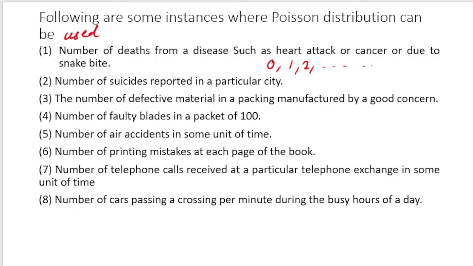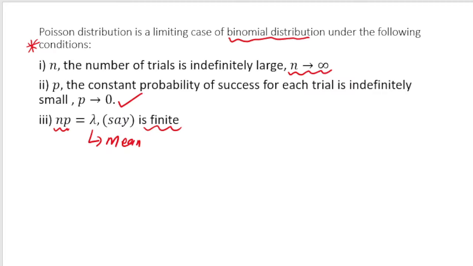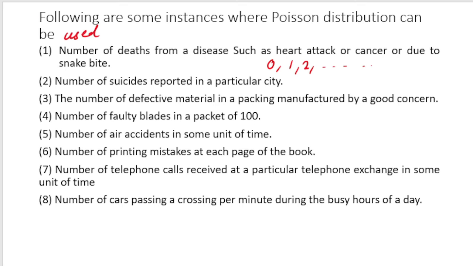And it is also possible that a lot of people, an indefinitely large number of people, may die because of heart attack. This is the point I was trying to make here: the number of trials may be indefinitely large, and an indefinitely large number of people may die because of heart attack, right? So the random variable x can take value 0, 1, 2 up to infinity. Theoretically, some of you may argue that if a finite number of people are living in a city, how can infinitely large number of people die.